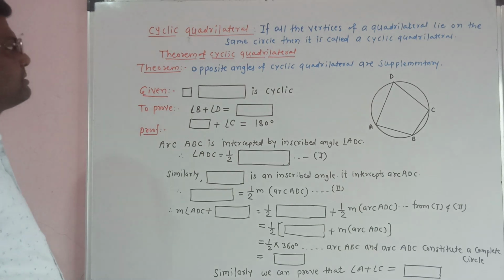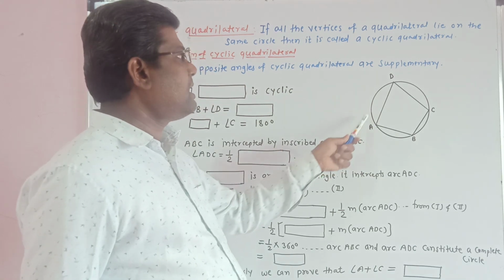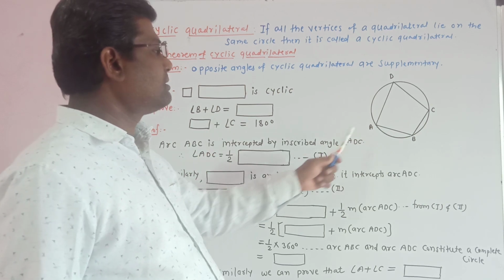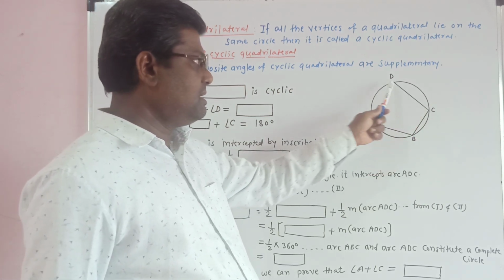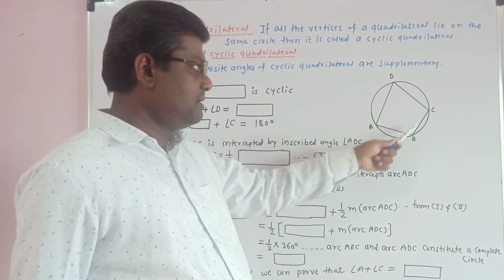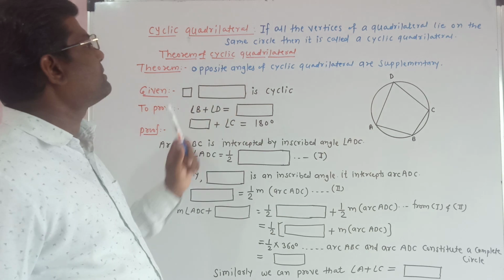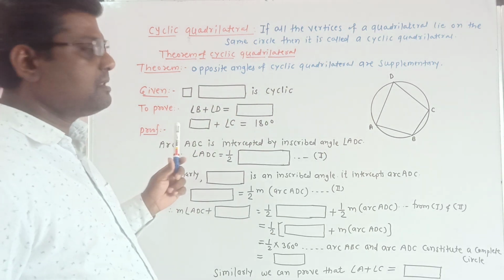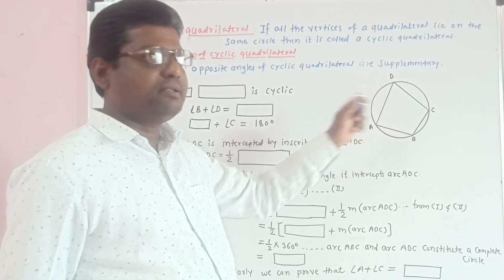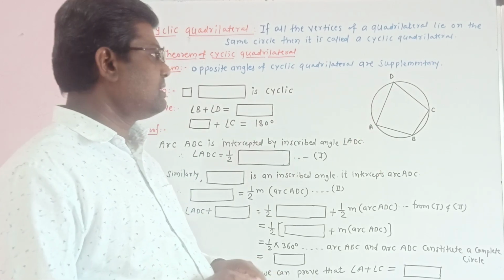Now the next point is cyclic quadrilateral. If the vertices of a quadrilateral lie on the same circle, that quadrilateral is called a cyclic quadrilateral. Quadrilateral ABCD is a cyclic quadrilateral because all its vertices A, B, C, D lie on the same circle. Now here is the theorem of cyclic quadrilateral. Opposite angles of a cyclic quadrilateral are supplementary, meaning angle A plus angle C is equal to 180 degrees and angle D plus angle B is equal to 180 degrees.